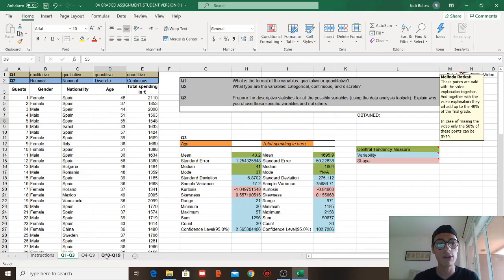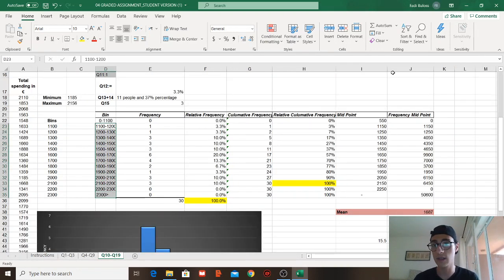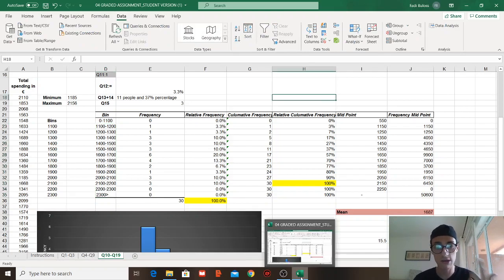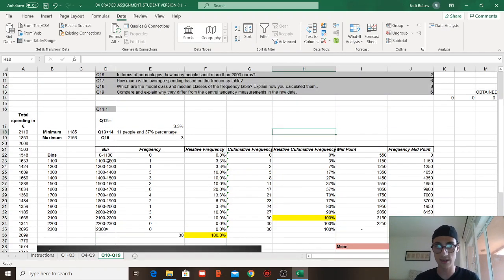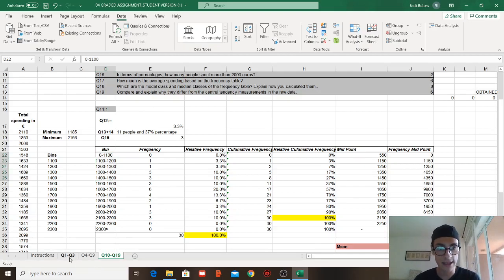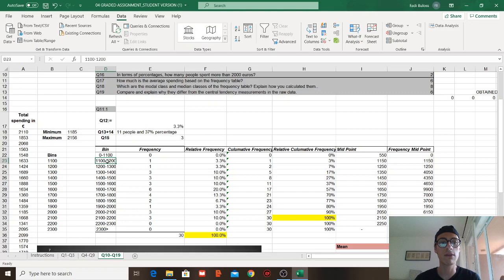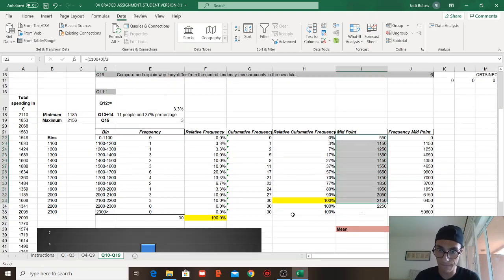Why is it different? First, I cannot select this in the Data Analysis Toolpak because it's not going to calculate the mean, median, and mode for me, because it's ranges. It's grouped, so we lose information. The second thing is that when we have ranges, we need to find the midpoint, which helped us find our mean.